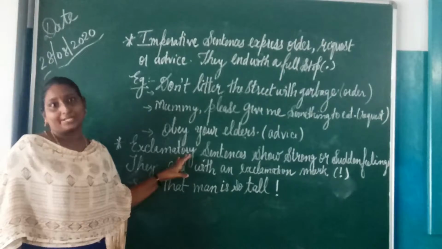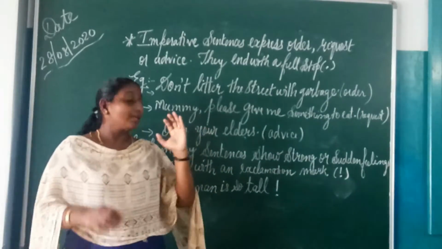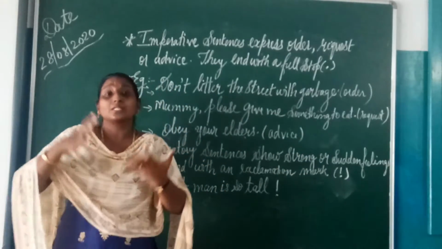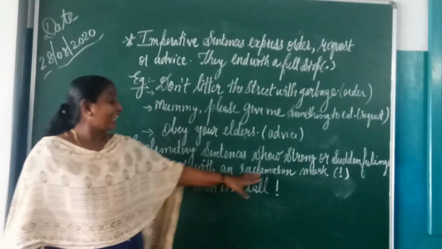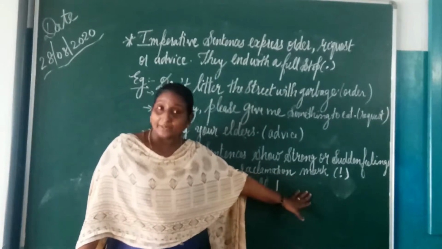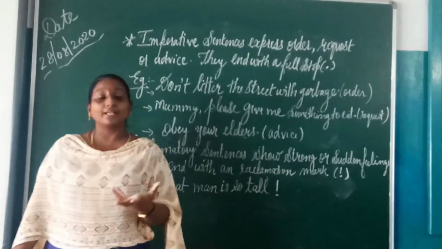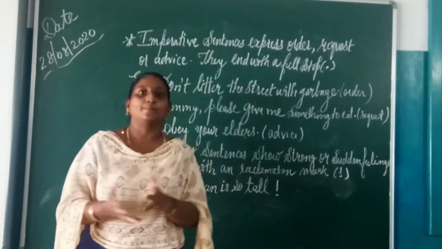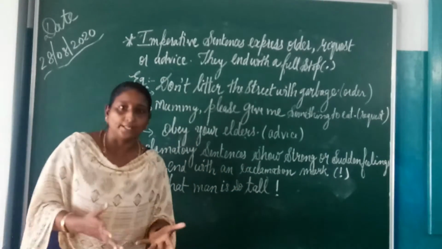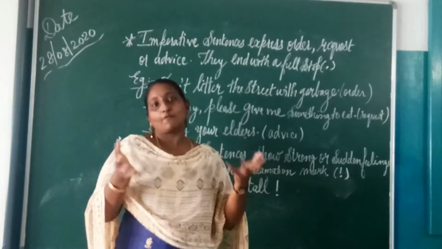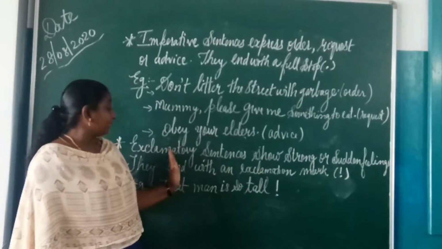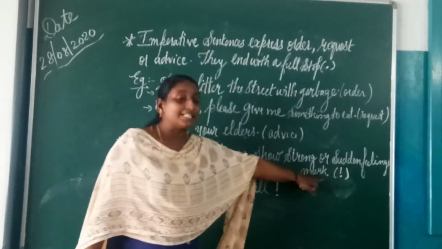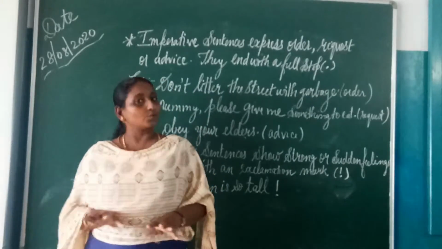Another one is exclamatory sentences. Exclamatory sentences show a strong or sudden feeling. They end with an exclamation mark. These are sentences that express a strong or sudden feeling that happens in the first moment, when you're happy or when you're sad, when you fall down. There is a strong reaction felt on your face, and these exclamatory sentences have to end with an exclamation mark.